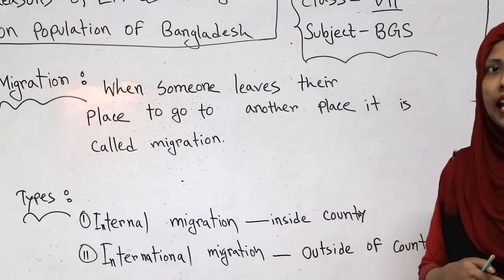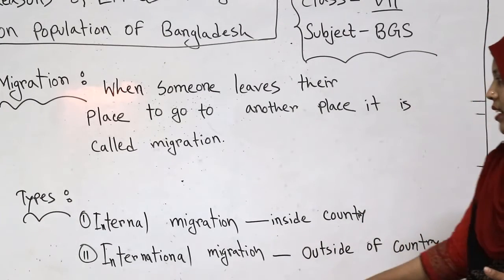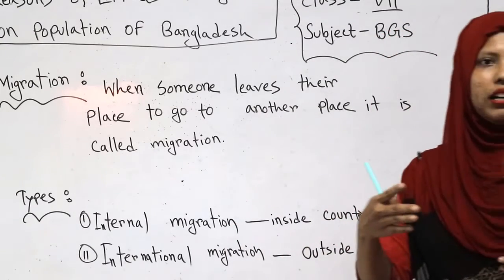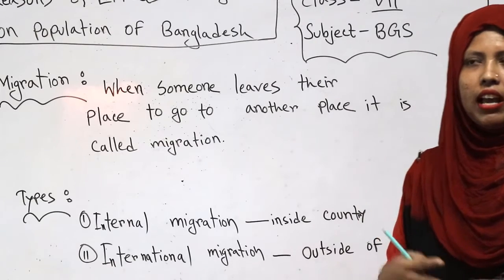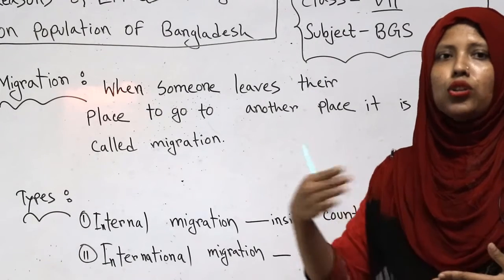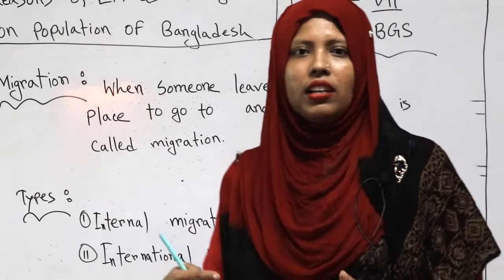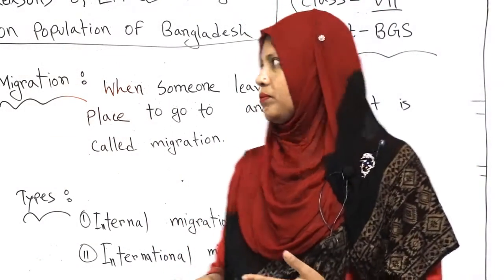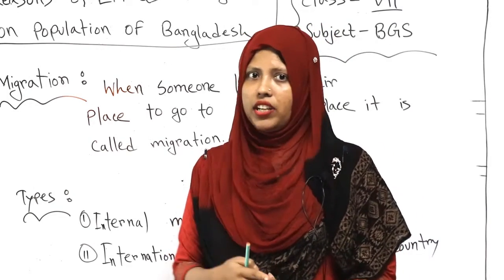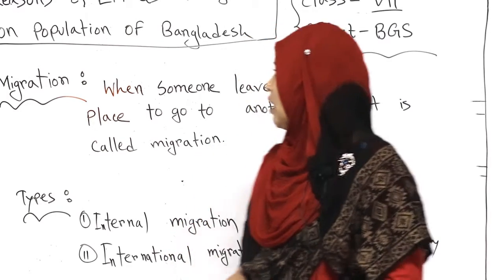But what is international migration? When migration occurs outside of the country, like if we migrate from Bangladesh to India, that is called international migration.